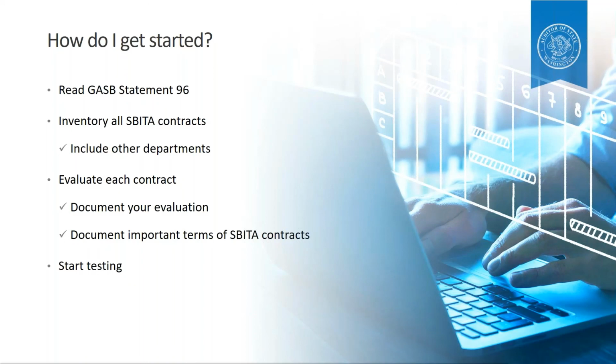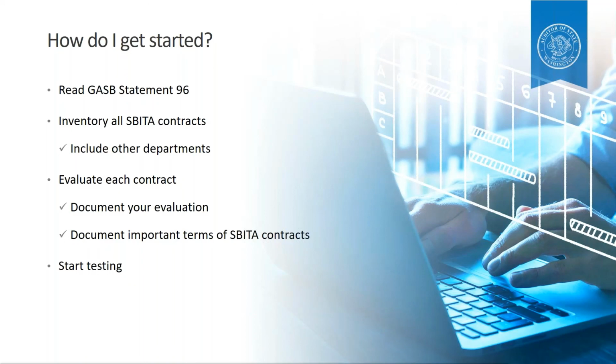Then you need to evaluate each contract to determine if it meets the definition of a SBITA and document your evaluation. You should even keep the evaluation notes for contracts that you determined did not meet the SBITA definition or that you determined were short-term SBITAs and how you came to that conclusion.